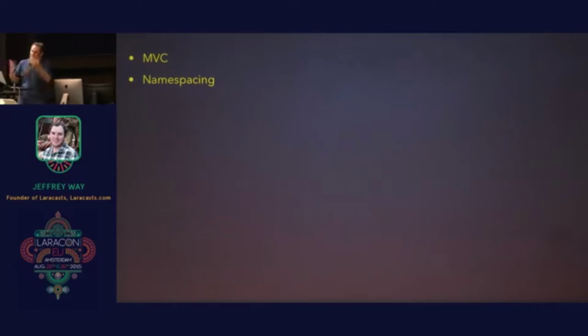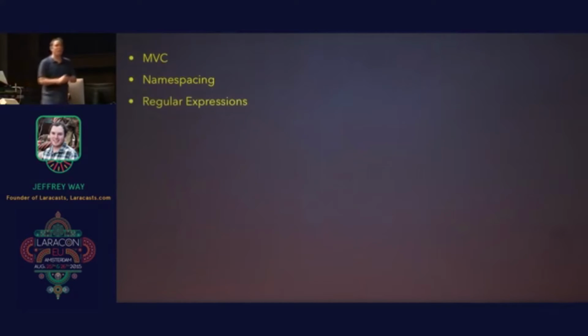Okay, namespacing. Okay, it's kind of new to PHP. Do you totally understand it? Do you understand how that works with PSR4 autoloading? If not, take a minute and learn that. What about regular expressions? That's a whole language in itself. Do you understand the difference between a star and a plus and a question mark? You need to understand this, so that'll take many, many months. Go figure that out.